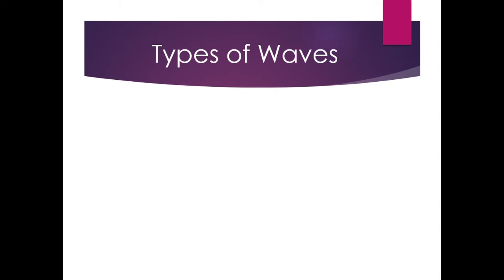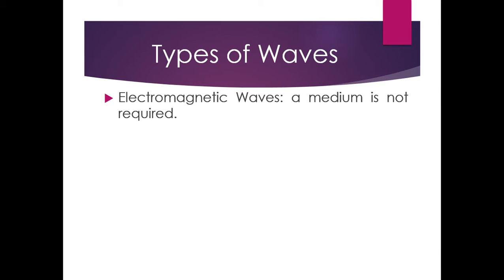We have types of waves. And the first one is electromagnetic waves. A medium is not required. Remember, a medium is what the waves use in order to travel around. But there are certain waves that can travel even through millions of light years in space that do not require a medium. Of course, I am talking about sunlight or the light that is produced in waves.